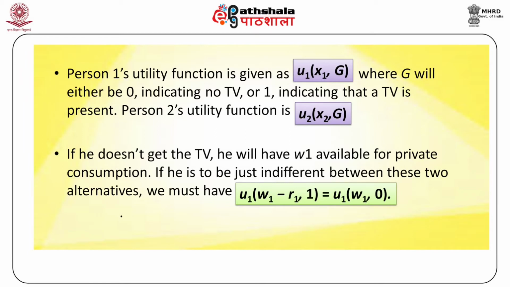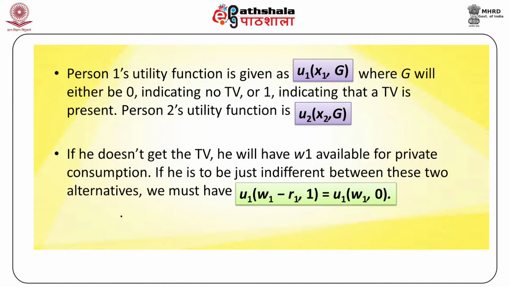The reservation price of person 1 is the maximum amount that person 1 would be willing to pay to have the TV present. That is, it is that price R1 such that person 1 is just indifferent between paying R1 and having the TV available and not having the TV at all.